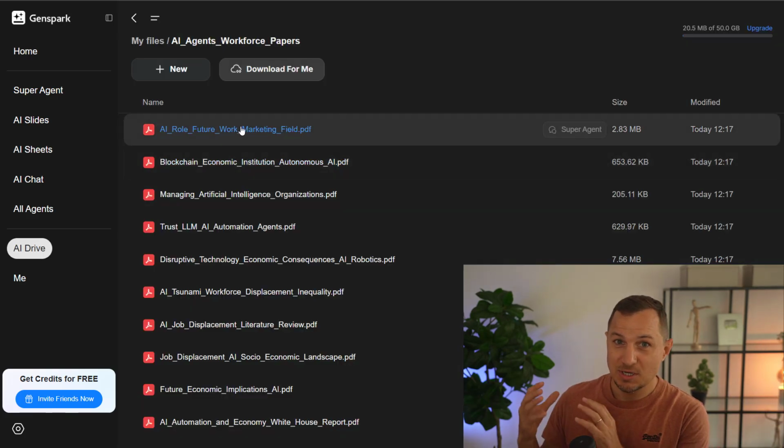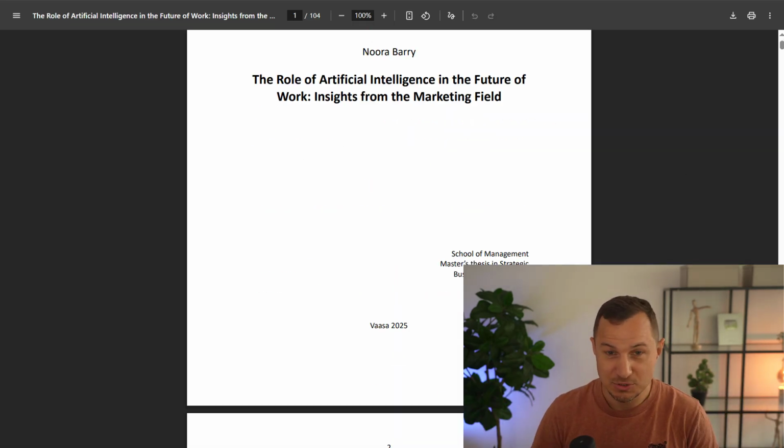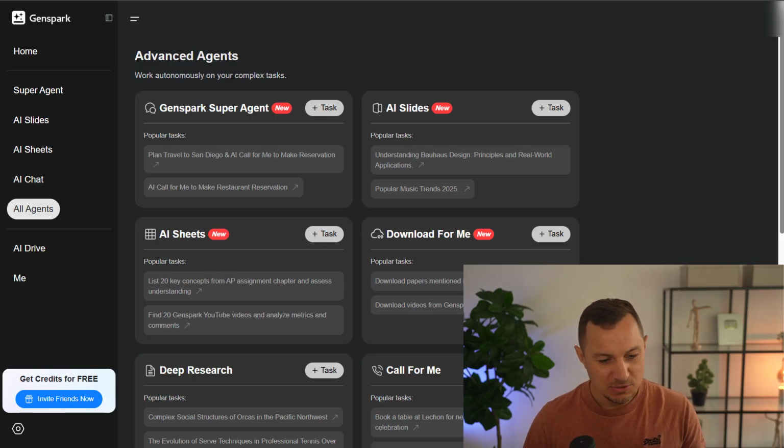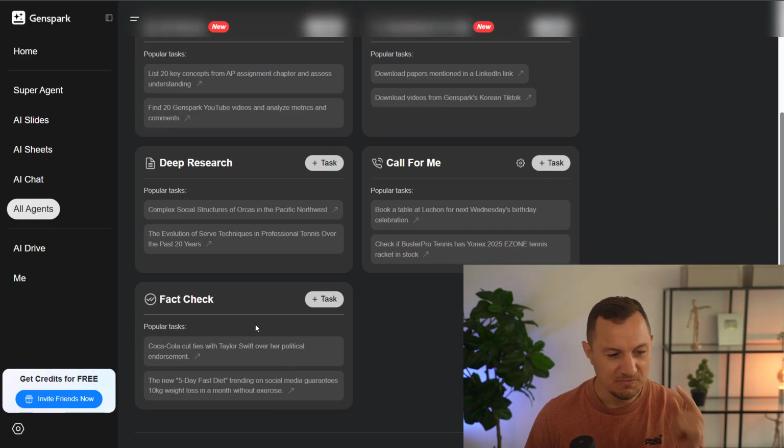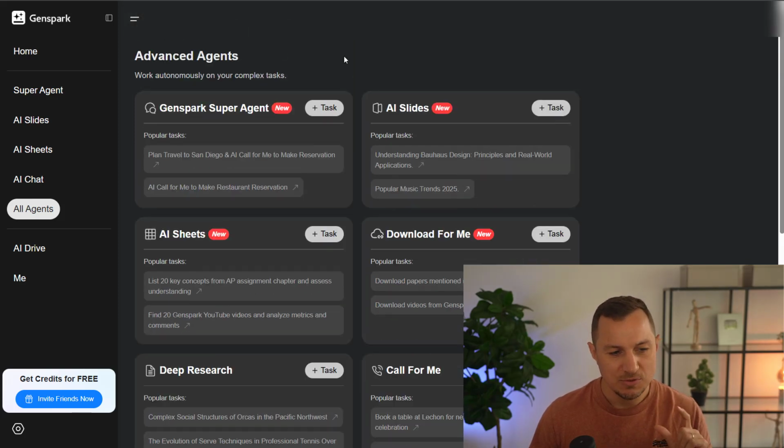Then how you can download papers or let it download a bunch of papers for you without you having to do a single prompt or search on Google. And some other things that you can do is, for example, do some deep research, fact checking, and you can let the AI call for you. However, this is not available in Germany, so I won't be able to present that. But let's go over to the other tools.